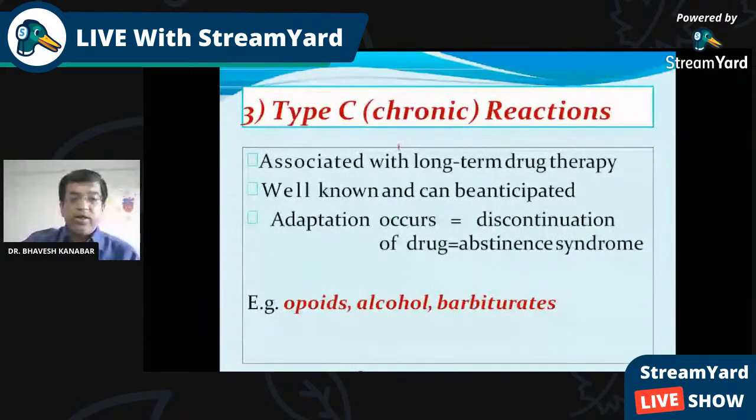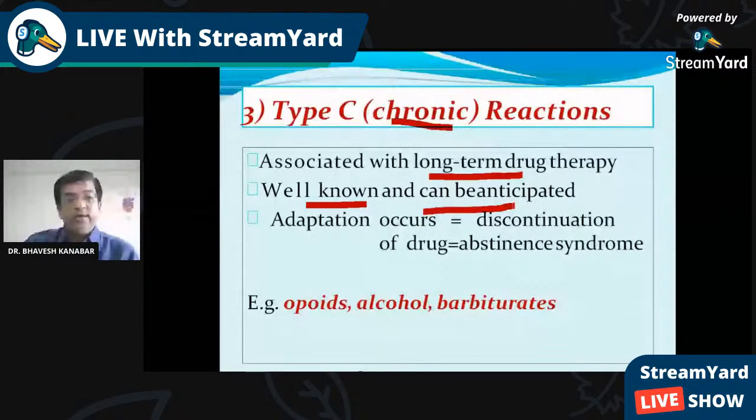Then type C, chronic reaction. These are associated with long-term therapy. As the name chronic suggests, these occur with long-term drug therapy. These are well known and can also be anticipated. Only type B reactions cannot be anticipated, because they are not related to the pharmacological action. Type A and type C reactions can be anticipated and predicted, but type C are chronic, with long-term therapy.